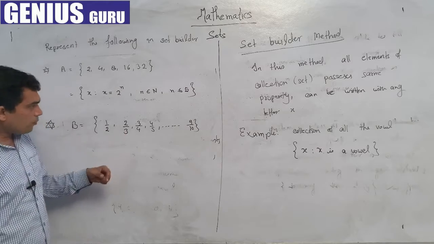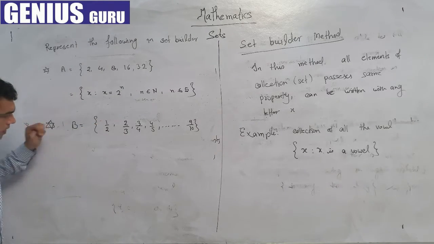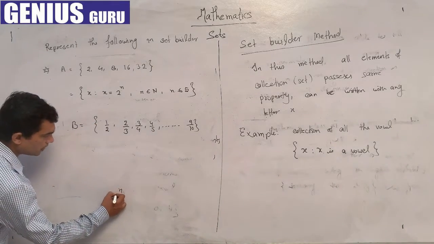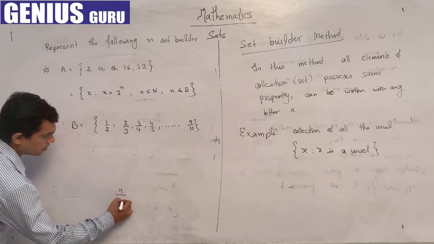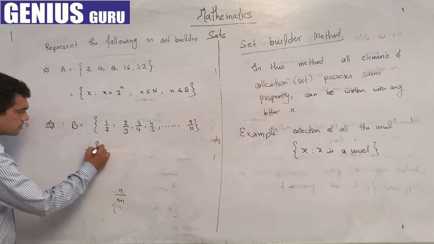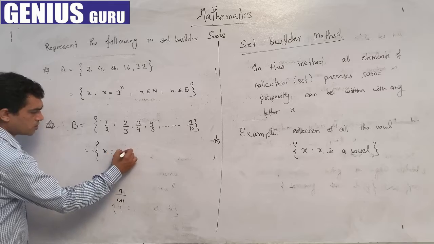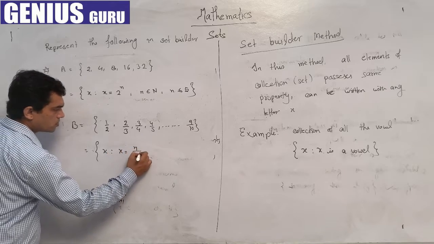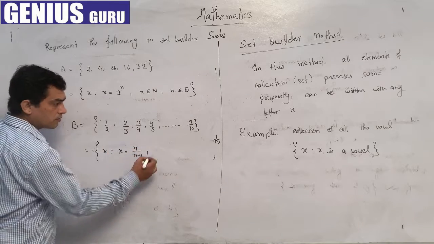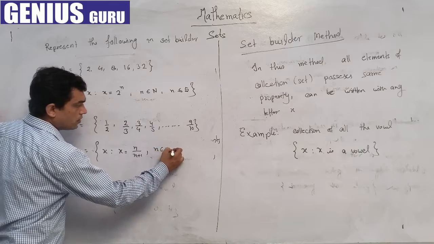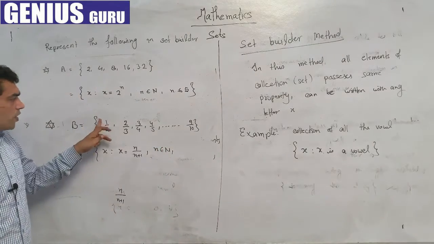So the property is: the numerator is a natural number and the denominator is 1 plus that natural number. We can write it as x such that x is equal to n upon n plus 1, where n is a natural number from 1 to 9.